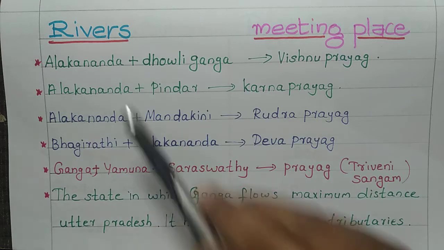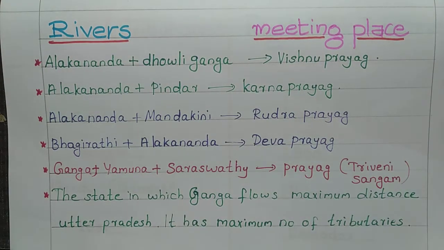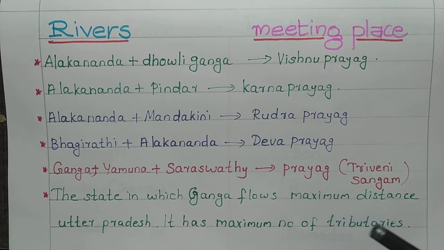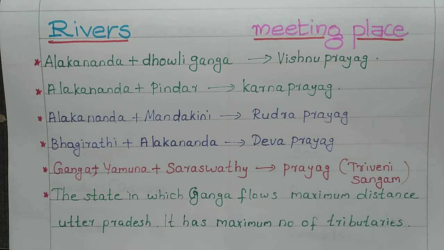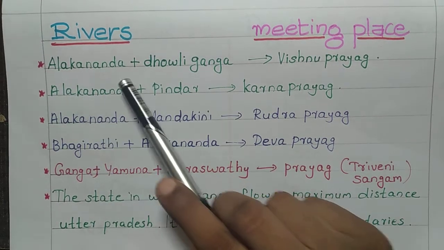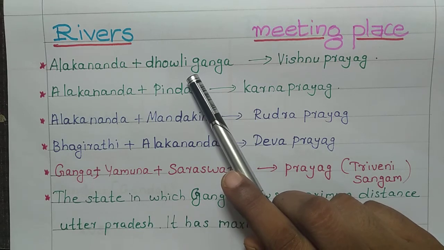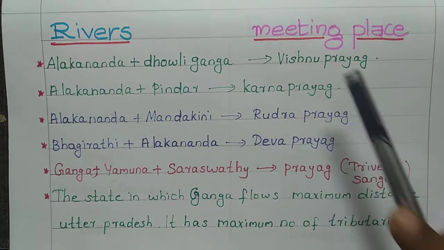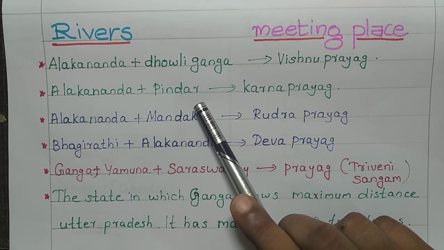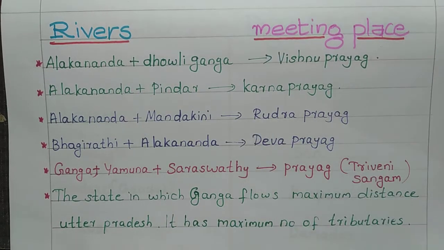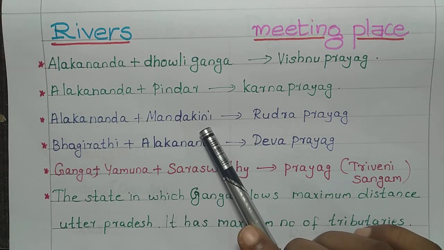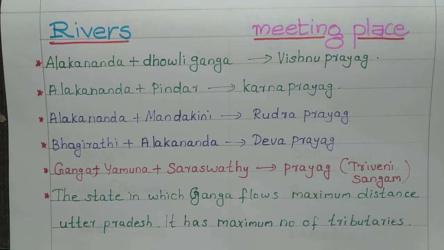Now let's see the rivers and meeting places. These are places where two rivers join together. River Alaknanda and Dhauli Ganga both meet at Vishnu Prayag, and Alaknanda and Pindar meet at Karna Prayag. Next one is Alaknanda and Mandakini. These two rivers meet at Rudraprayag.